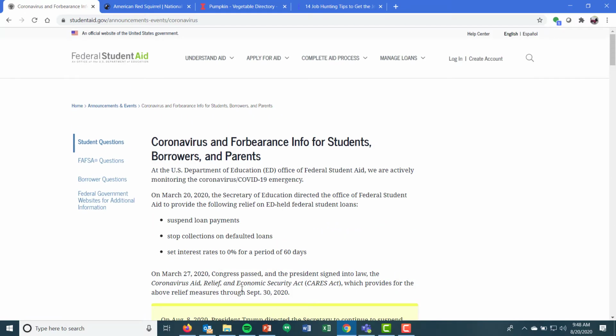So your bibliographic info is going to be coronavirus and forbearance info for students, borrowers, and parents, Federal Student Aid, HTML link. That is your entire bibliographic info.